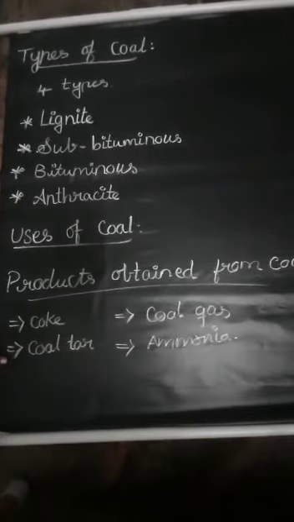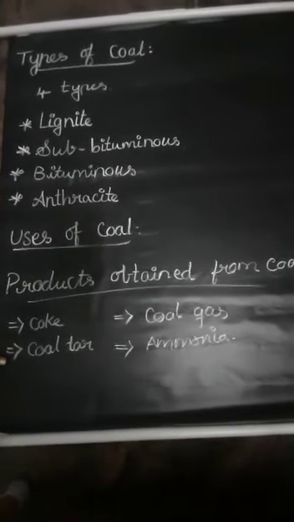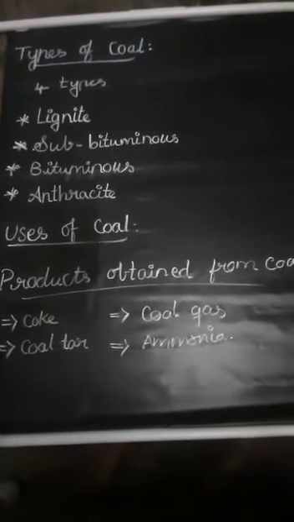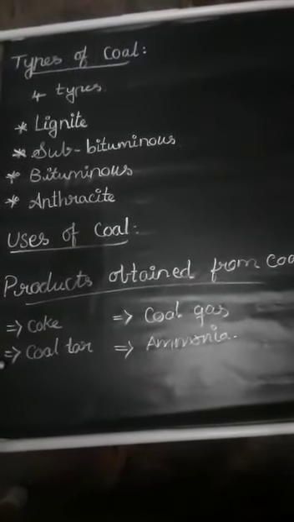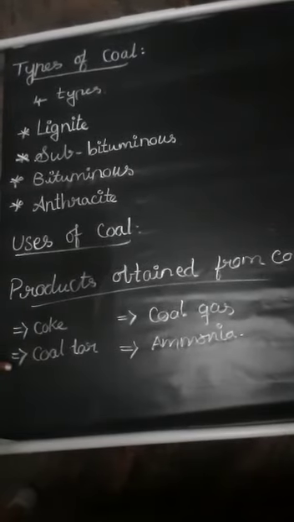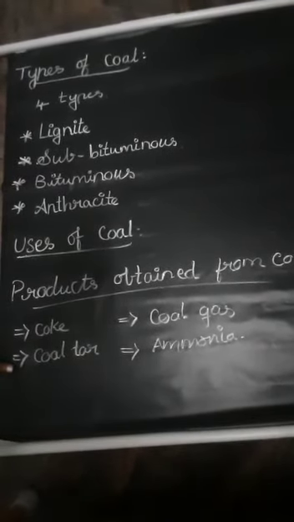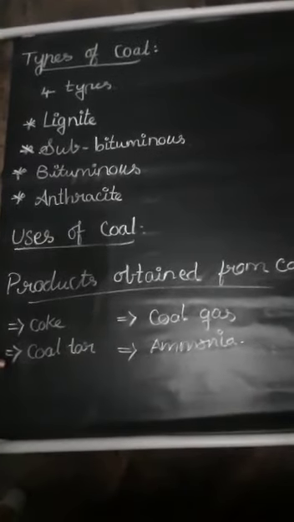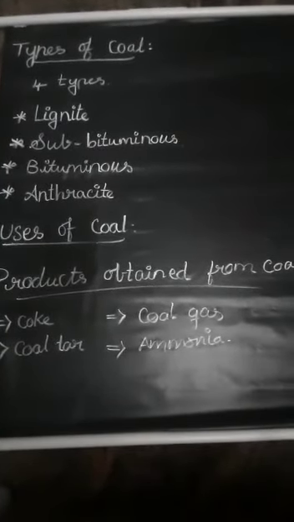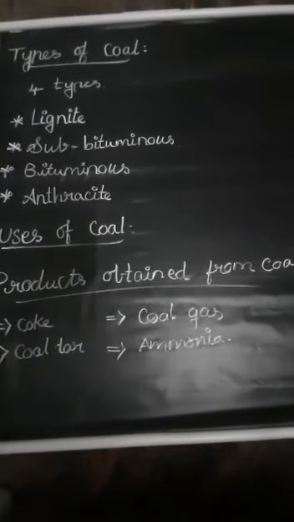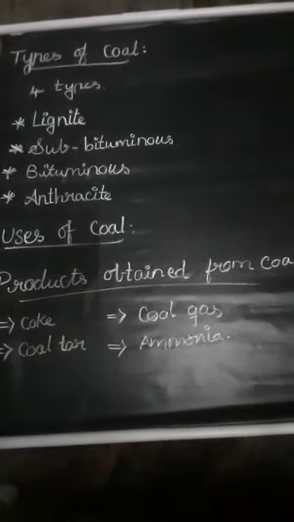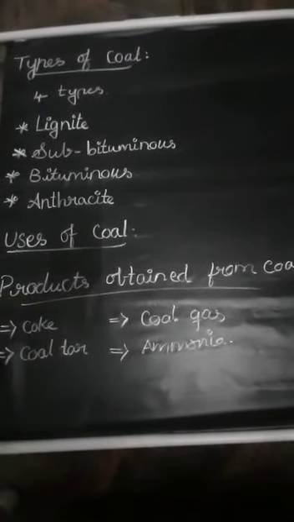Then we can see the coal tar. Coal tar is a mixture of different carbon compounds, a thick black liquid with an unpleasant smell. Fractional distillation of coal tar gives many chemical substances like benzene, toluene, phenol and aniline. These are used in the preparation of dyes, explosives, paints, synthetic fibers, drugs and pesticides. Another product obtained from coal is naphthalene balls, which are used to repel moths and other insects.